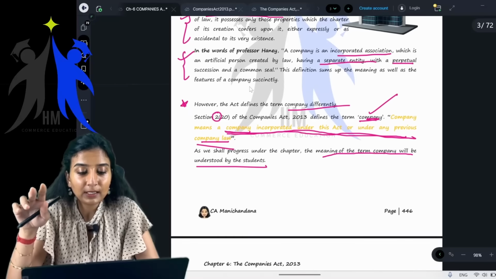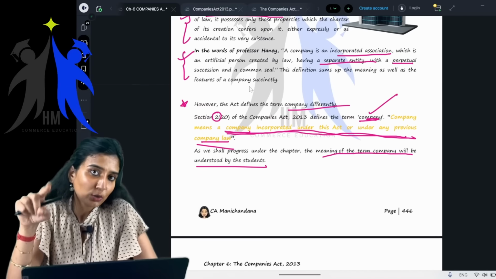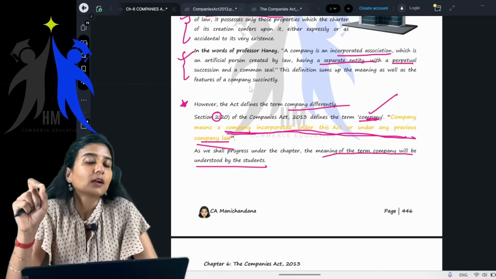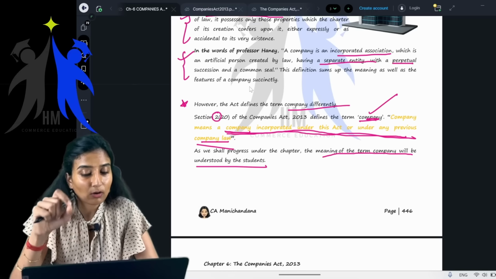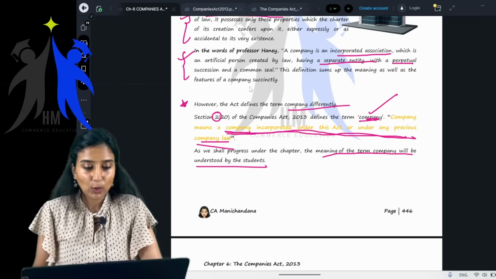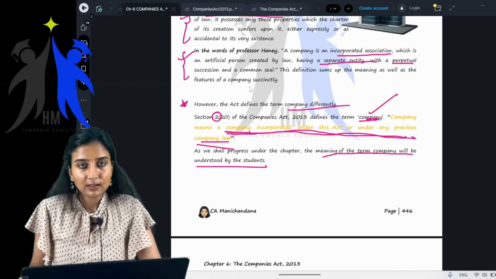Then company, what does a company mean? According to section 2 of the Companies Act 2013, a company means a company incorporated under this act or under any previous company law. Yes, this is it.